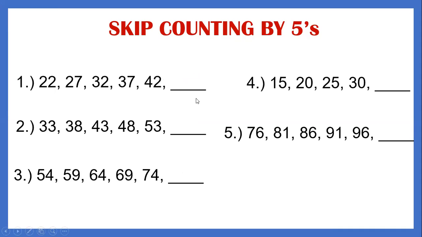Okay, we still have one more. Number 1: 22, 27, 32, 37, 42. The next number is 47. Okay, here, 33, 38, 43, 48, 53. Next number is 58. And for number 3, we have 54, 59, 64, 69, 74. It becomes 79. Number 4: 15, 20, 25, 30. The number is 35.